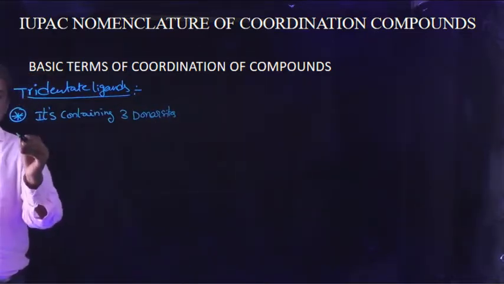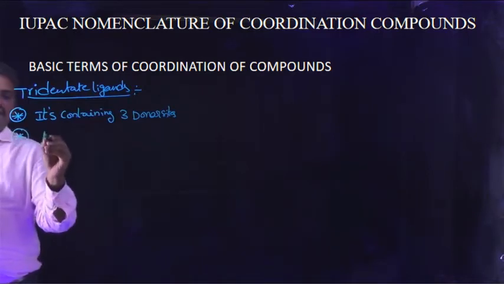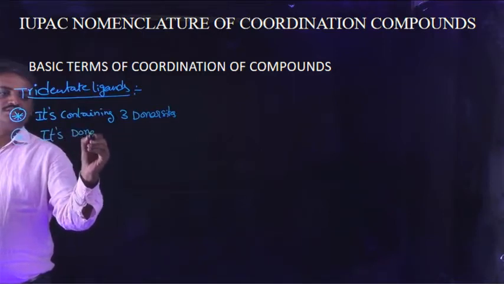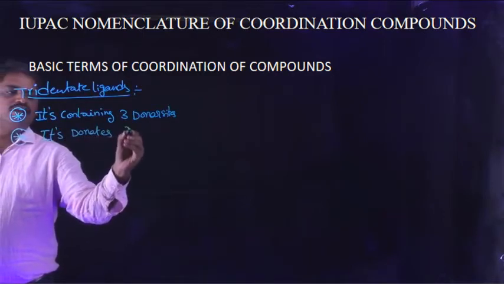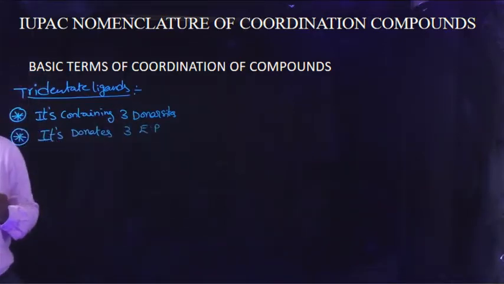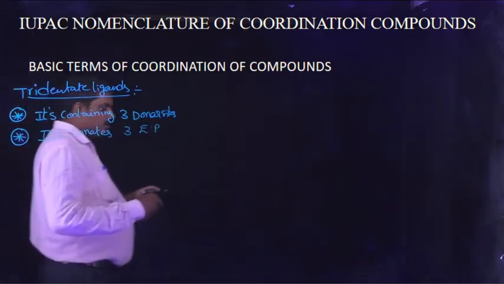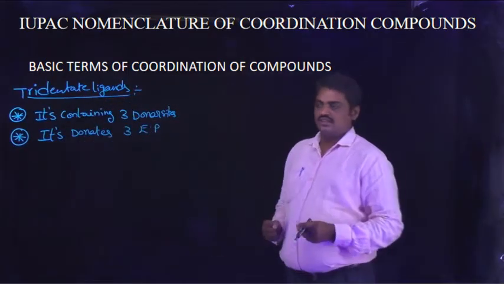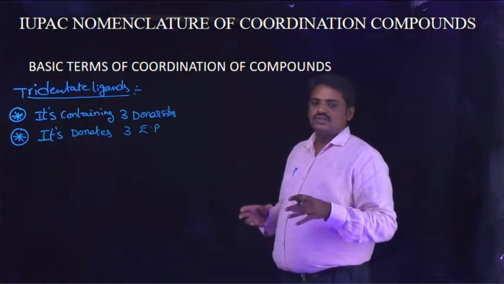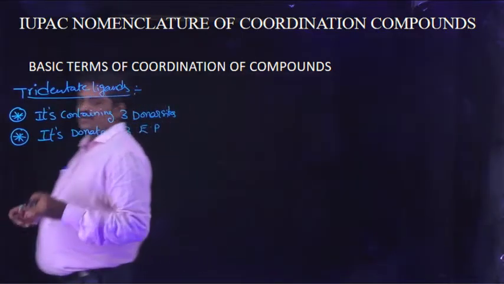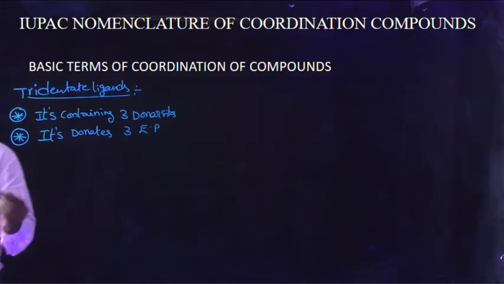And the second condition is that it donates three electron pairs. Any molecule that maintains these two conditions is known as a tridentate ligand. One example is taken.